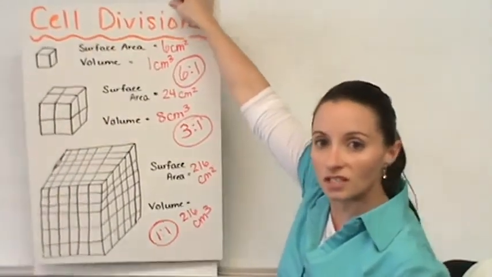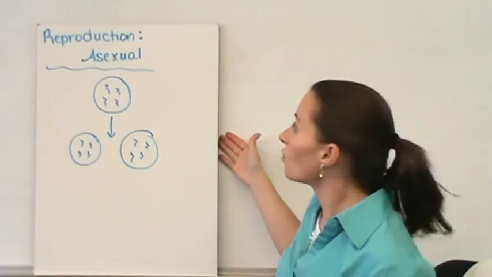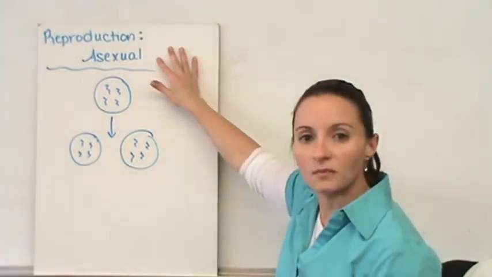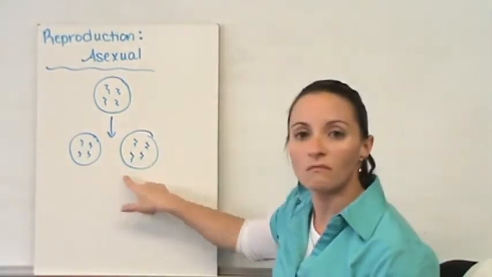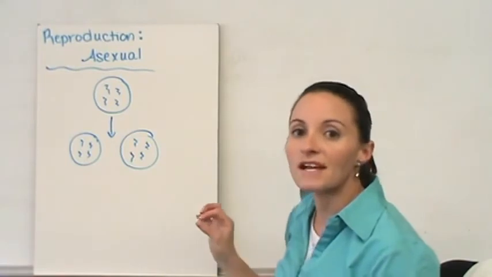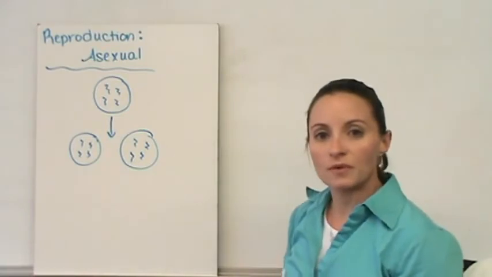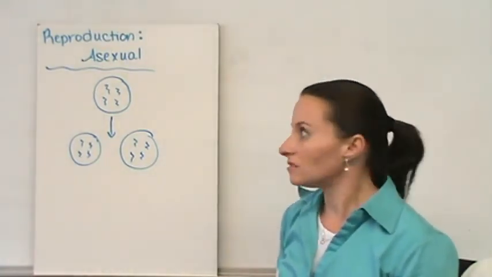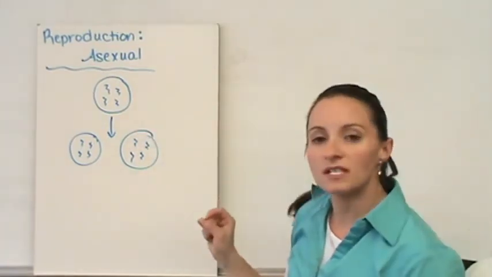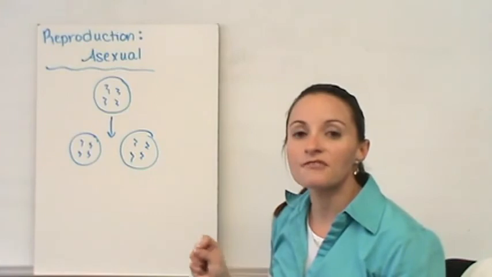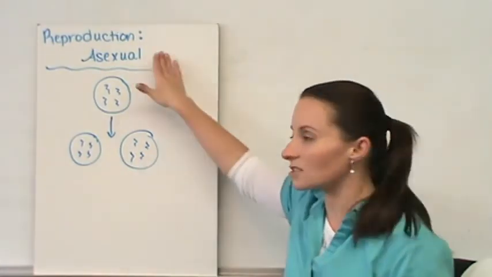Now, cell division is very similar to our reproduction within the cells. We have asexual reproduction being the first one, and this is where you have one parent that produces multiple organisms that are identical to themselves. So the offspring, through asexual reproduction, are genetically identical to the parent. Okay? This occurs mostly in single-celled organisms, and there are very few multicellular organisms that actually go through asexual reproduction.